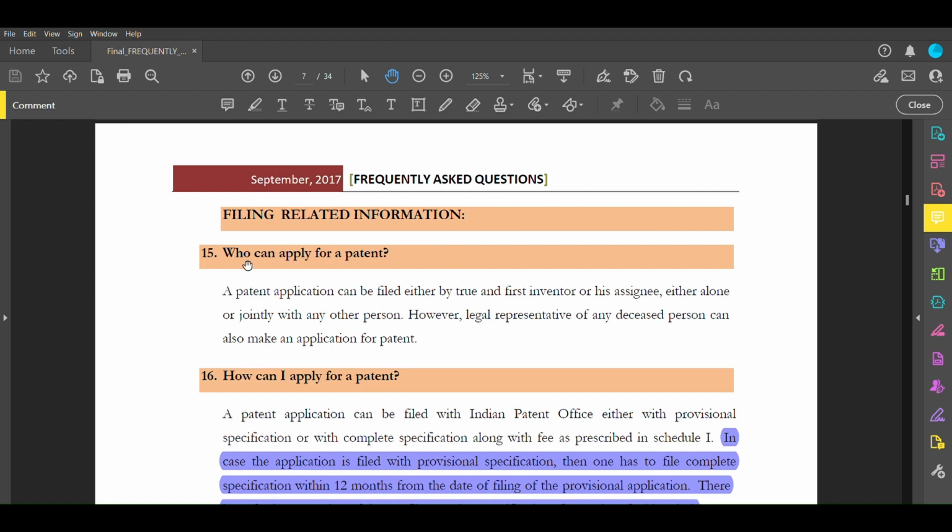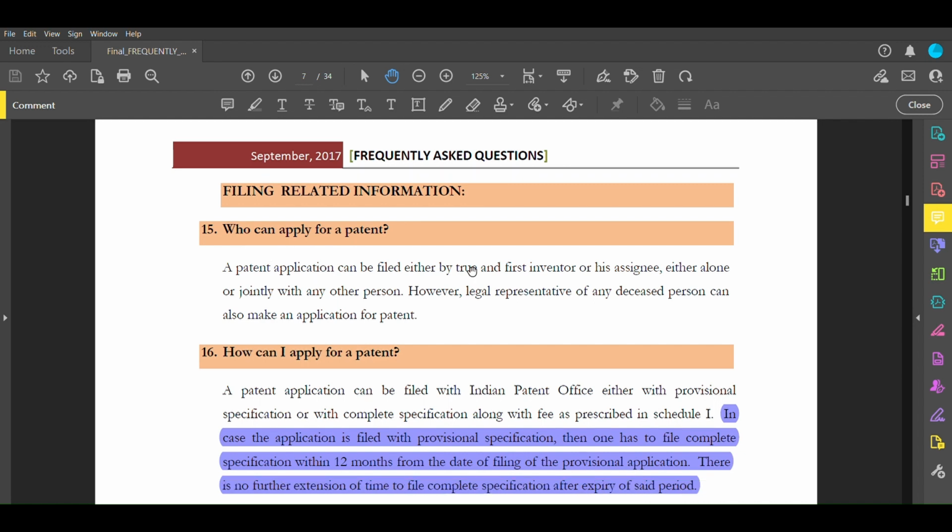So the first question is a normal question: who can apply for a patent? A patent can be filed either by the true inventor, first inventor, or any of his assignees. That means the patent inventor can file it himself, or the first inventor, something like the first author in a research. If you take any research paper to read, you will find the first author. The name of the first author is the main researcher of that project, so that's why it's in the name as true and first inventor. His assignee means someone whom he assigned to be like a legal representative of that patent.